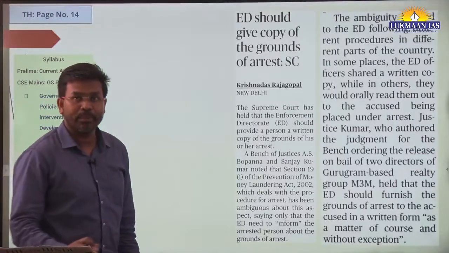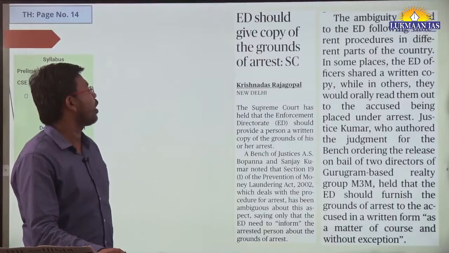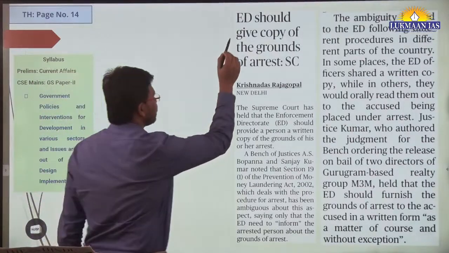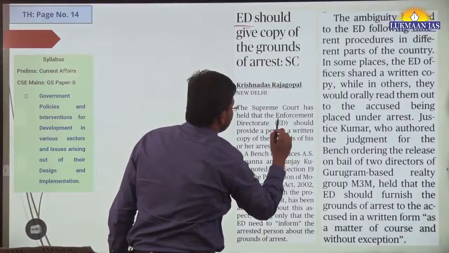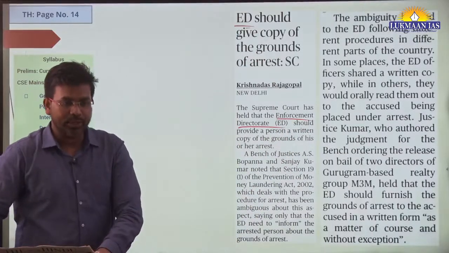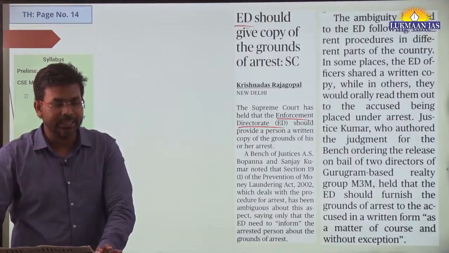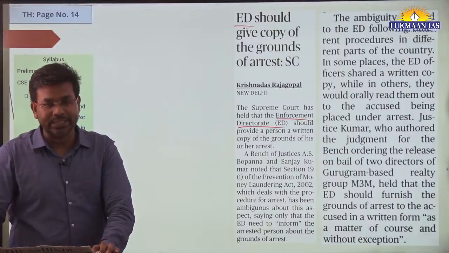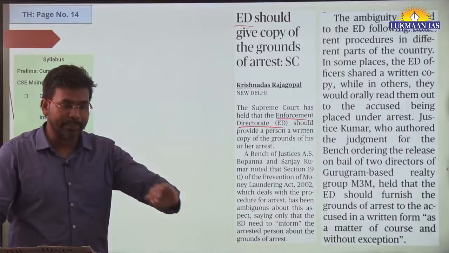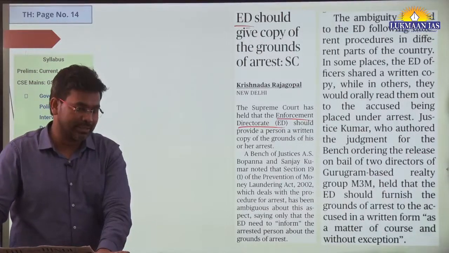Then we have another topic. We will quickly go through this topic. It says ED should give a copy of the grounds of arrest. ED means Enforcement Directorate. Recently, the Supreme Court of India has been notified by different parties that the central government of India is using ED as a tool to suppress the opposition parties in the center and in different states.